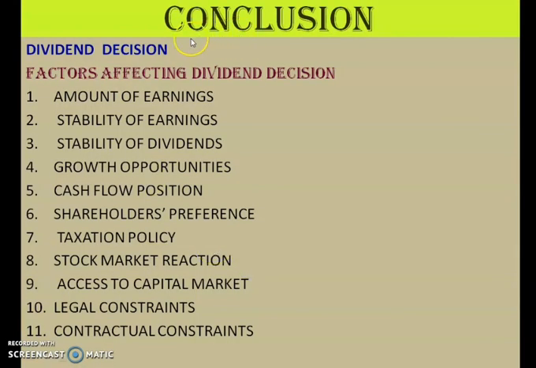So children, we are about to conclude today's session. Today we saw the decisions: financial decisions, investment decisions, and dividend decisions. Today's class was related to the dividend decision. We saw the 11 factors which have to be considered while declaring a dividend to the shareholders.